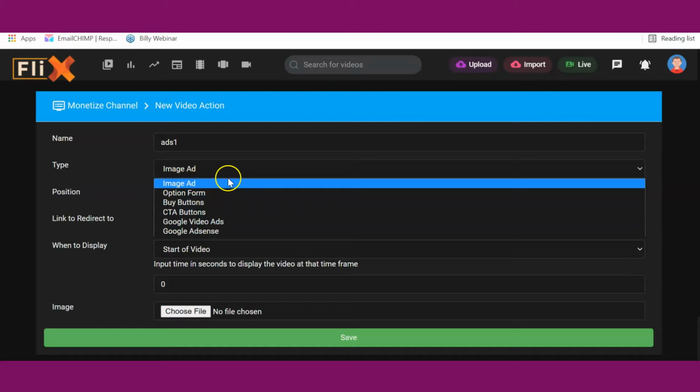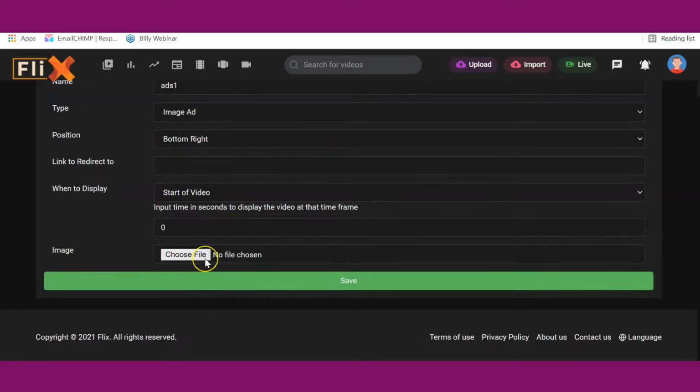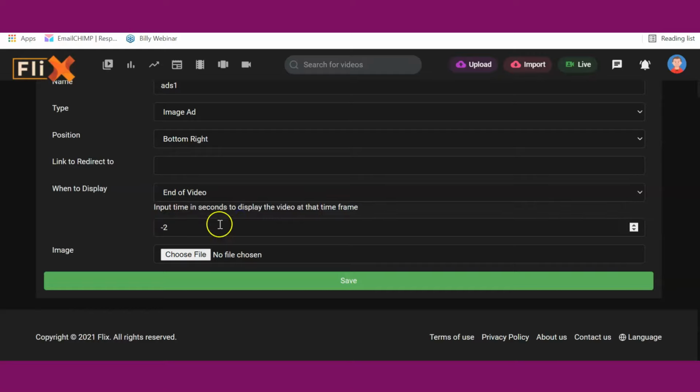We have the image ad. If you select the image ad, it shows you an option to upload the image. Then the link you want the image to redirect to, so you put it there. Then the start of the video, maybe where you want the adverts to appear. Is it at the start of the video or at the end of the video or after a particular number of seconds? So you input that here, and that's all.